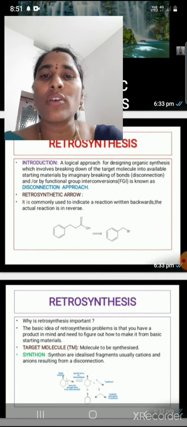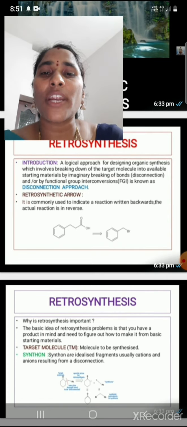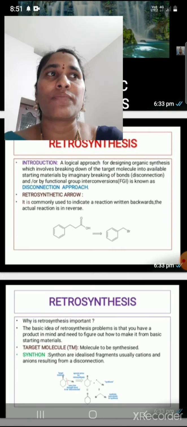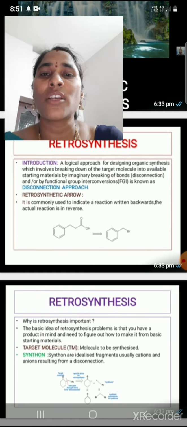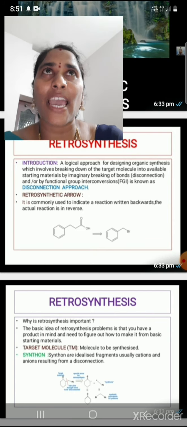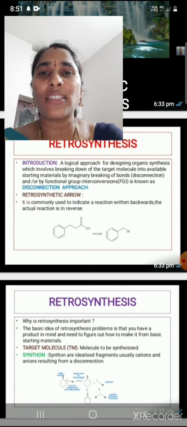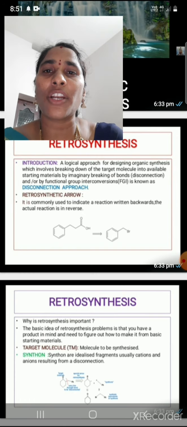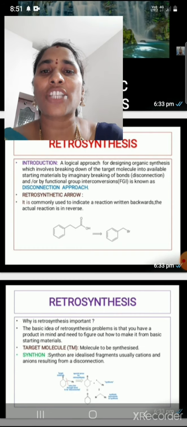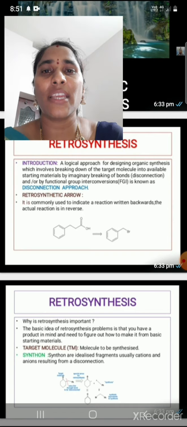Okay, now the retrosynthetic arrow. How do we show it? It is a double line arrow. The double line arrow indicates that forward reaction and backward reaction simultaneously take place. Here, a retrosynthetic reaction means the product is converted into reactants.